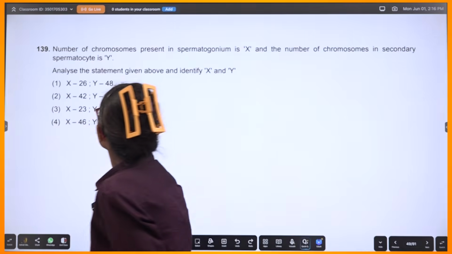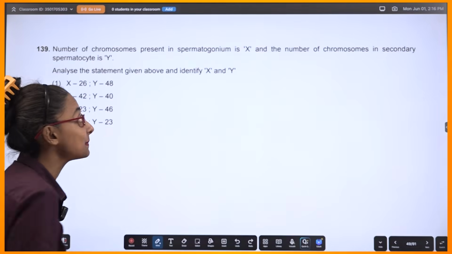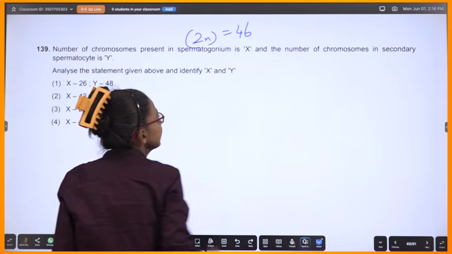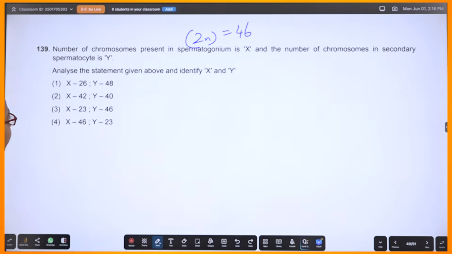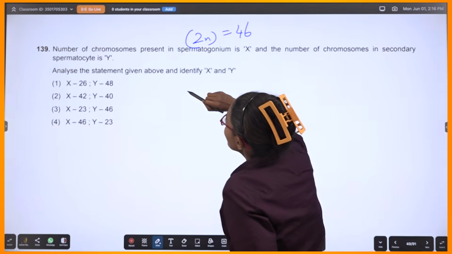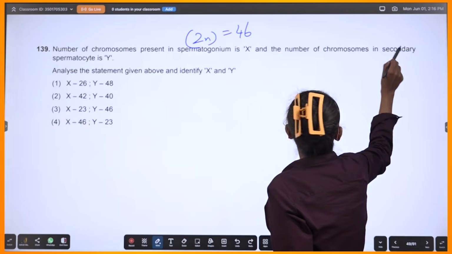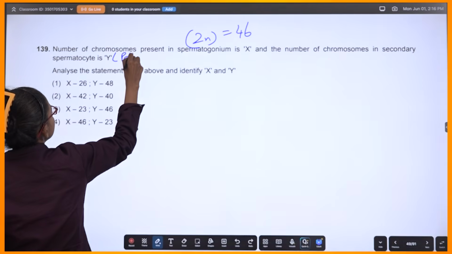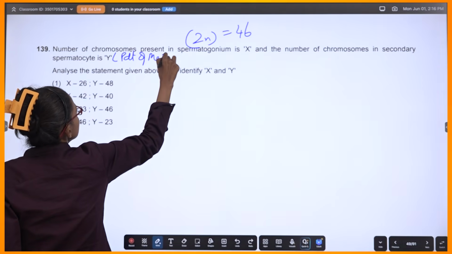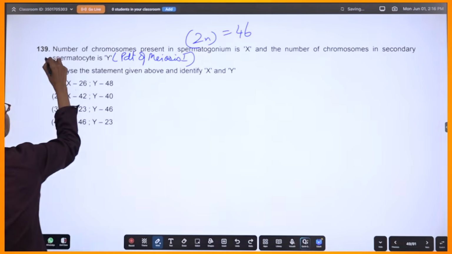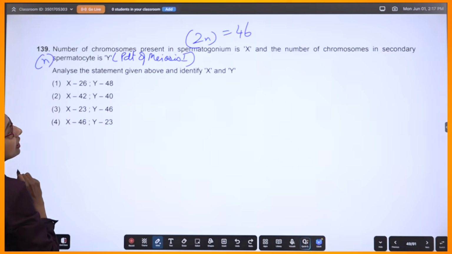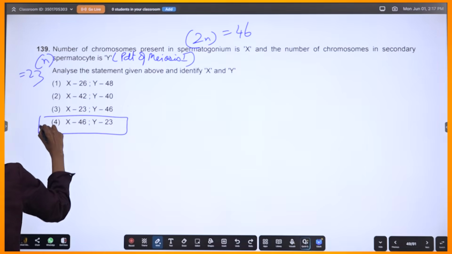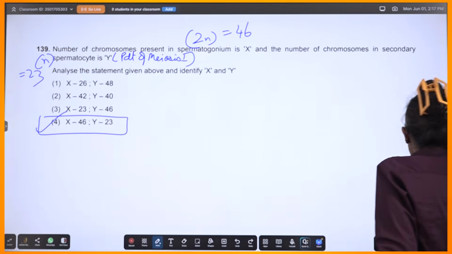Let's move on. Number of chromosomes present in spermatogonium. So spermatogonium is 2n, 46, and the number of chromosomes in secondary spermatocyte. Okay, so your secondary spermatocyte is formed after meiosis 1, right? So it is the product of meiosis 1. So that means it should be haploid, 23. So 46 and 23, which option? This one, correct?